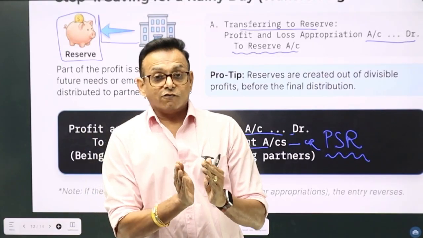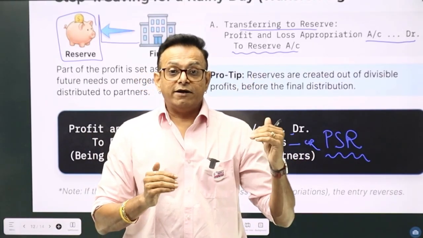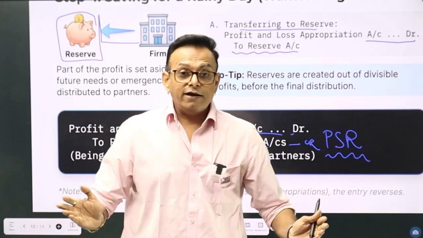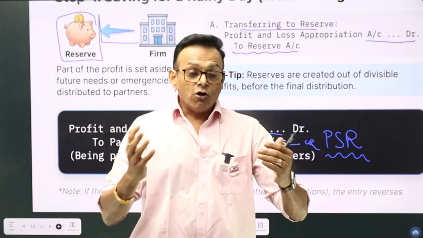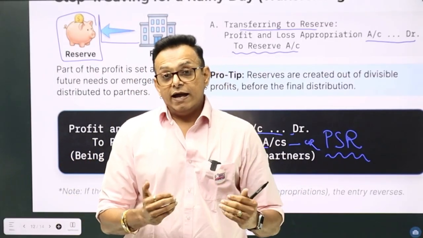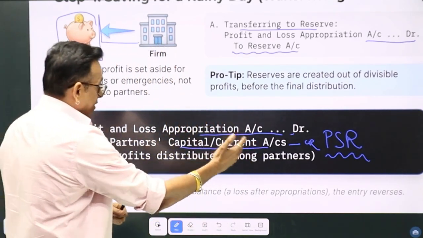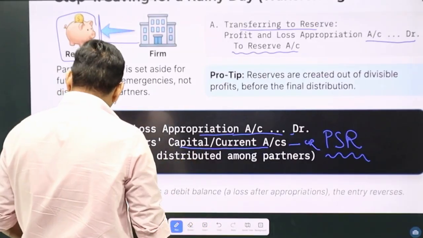Out of that, we transfer some amount to reserve. So, profit and loss appropriation account debit to reserve account credit. And then at the end, we are waiting for that moment, कि अब जो बच गया चलो ले लेते हैं हम. So then the final entry, profit and loss appropriation account debit to partners capital or current account credit.